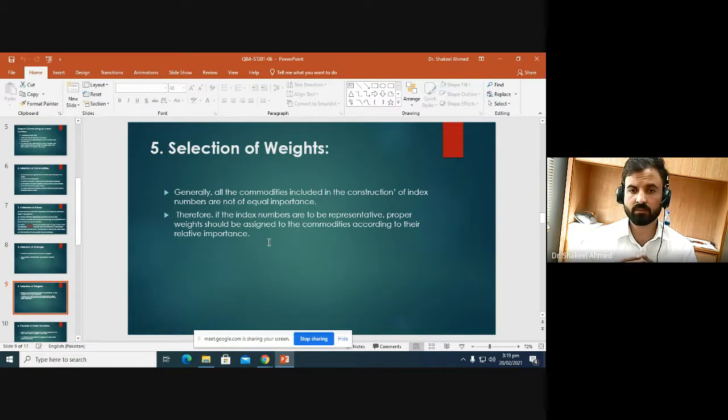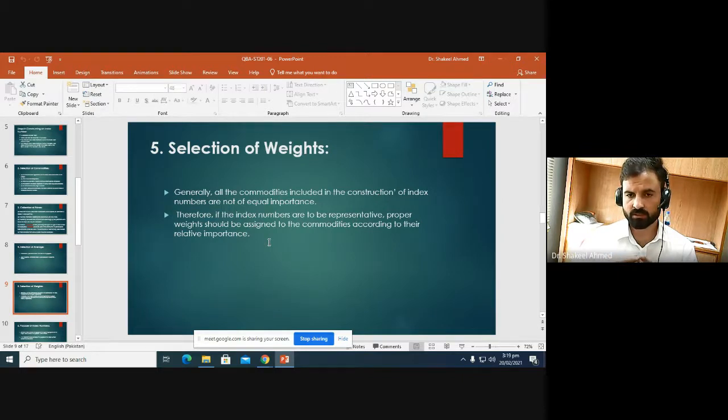So while computing the average, you need to assign weights to the commodities to express their importance. While constructing a price index, the investigator or researcher must consider the quantity consumed of that commodity as the weight.